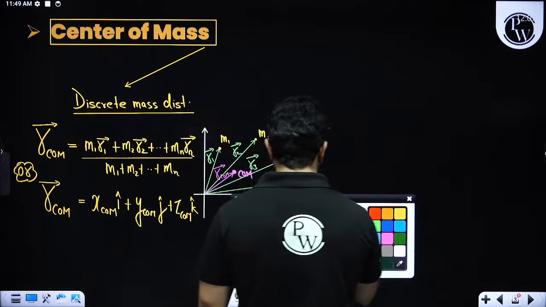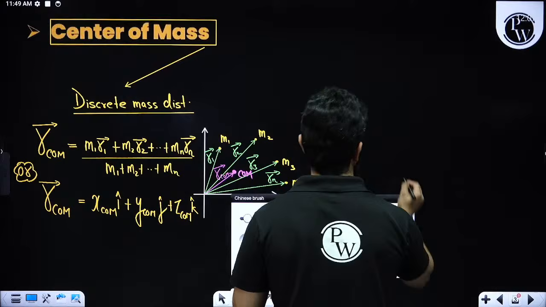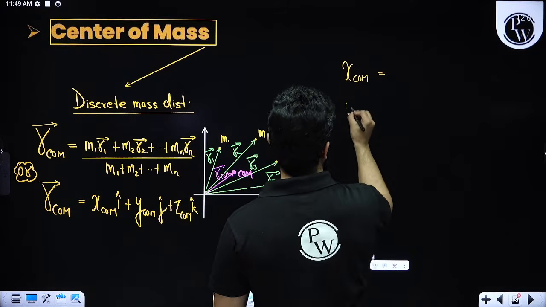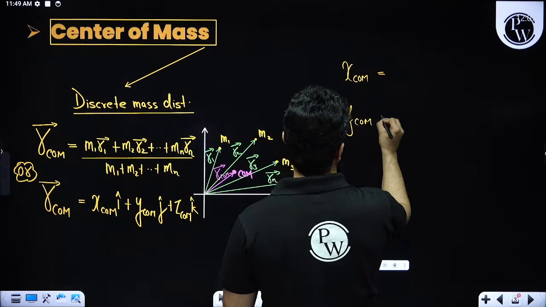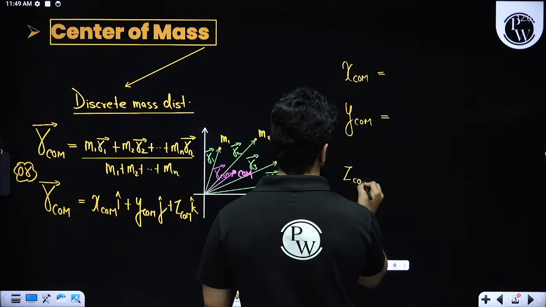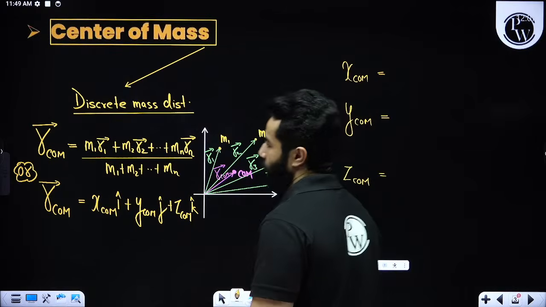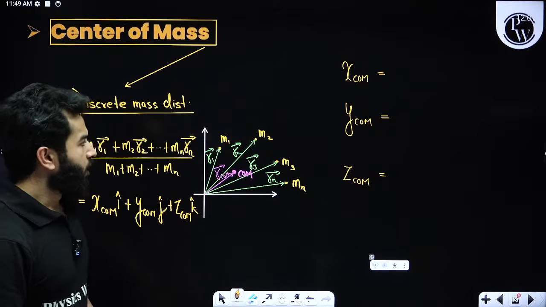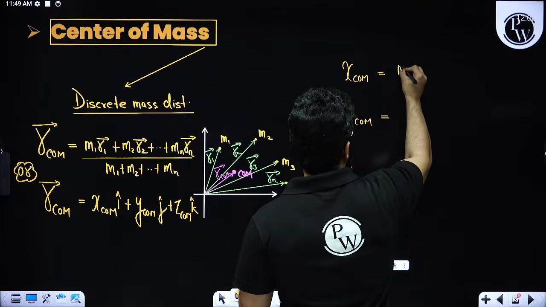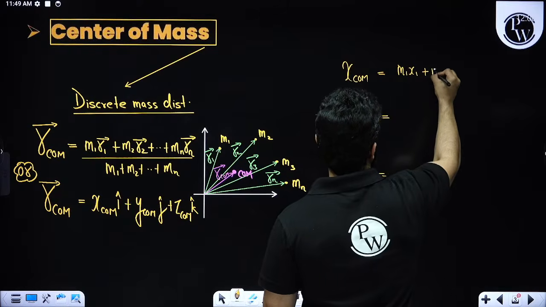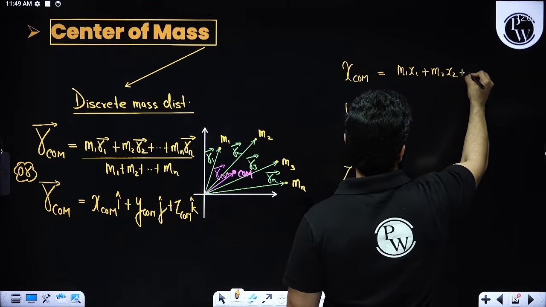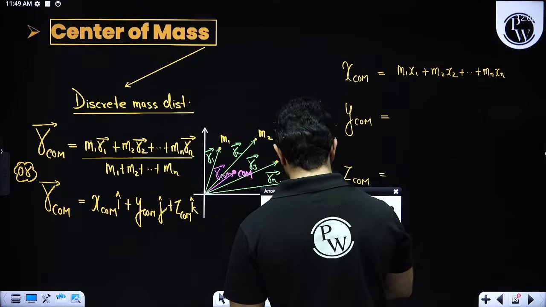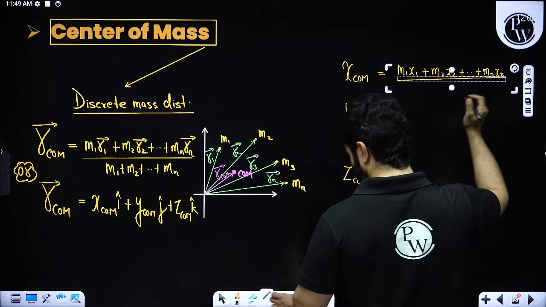Similarly, we are going to find X_COM, Y_COM, and Z_COM. X_COM will be written as m1 x1 plus m2 x2 and so on, plus mn xn, whole divided by m1 plus m2 plus mn.